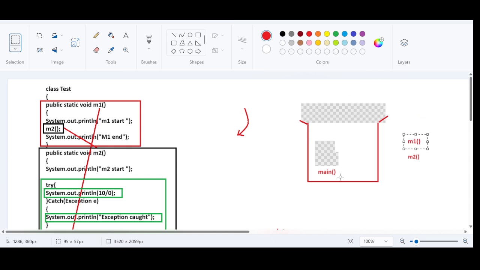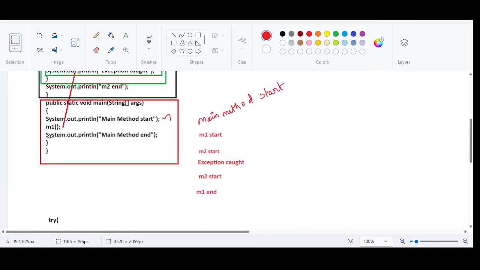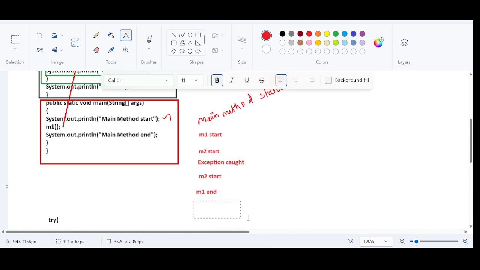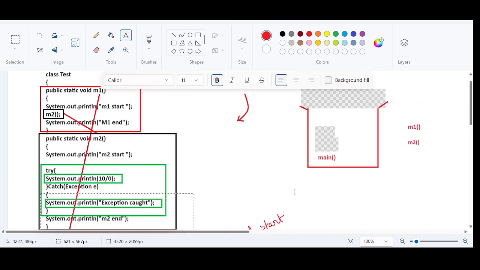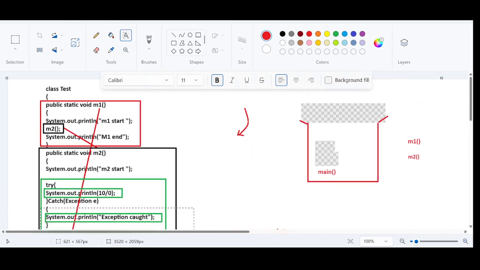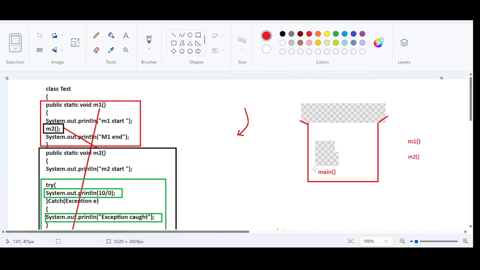successfully. The last method is the main method. So only this instruction is left over in the main method. So this instruction will be displayed in the console: main method end. So as soon as all instructions in the main method are over, it will be popped out. Popped out in the sense it will be removed from the stack.